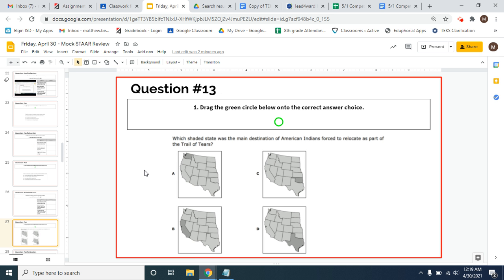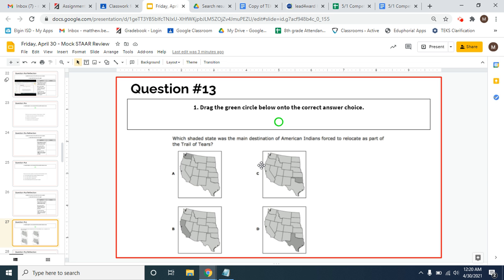All right, which shaded state was the main destination of American Indians forced to relocate as part of the Trail of Tears? So essentially, what this is asking is all those Native Americans who were forced off of their land by the United States, where is it that the U.S. sent those people? Mainly, they sent them to Oklahoma. So C would be the correct answer here.